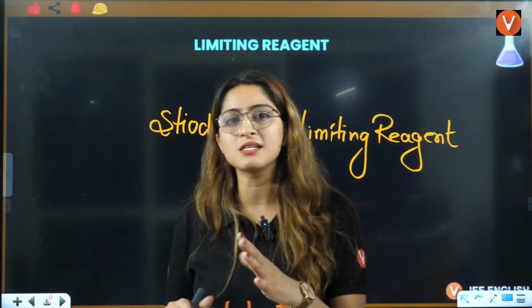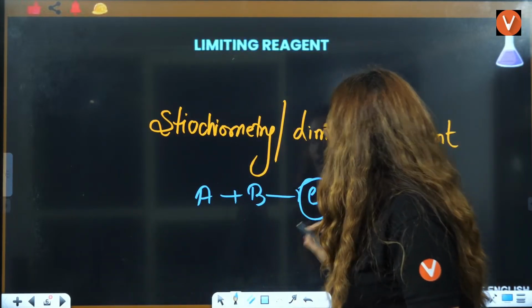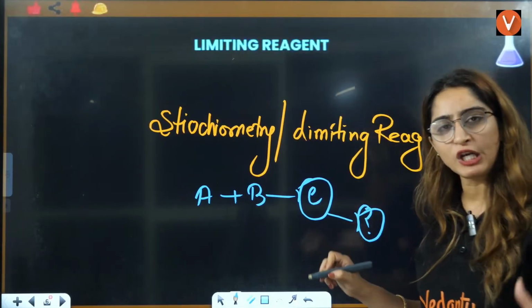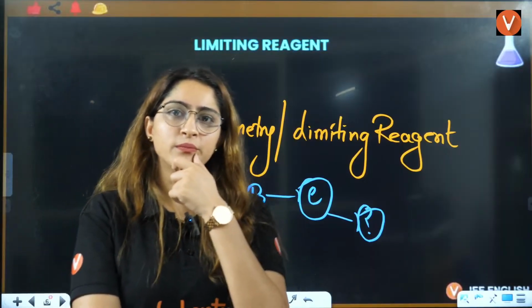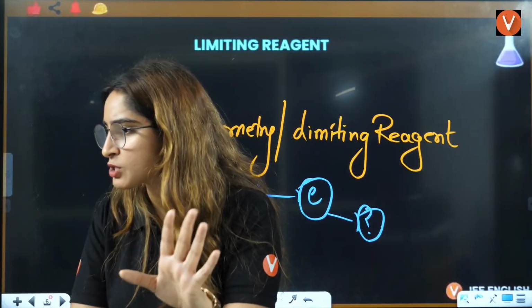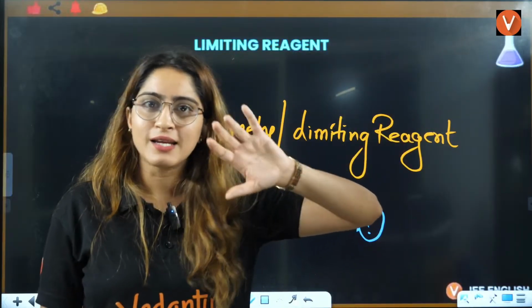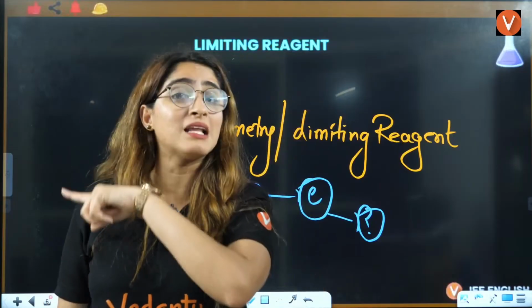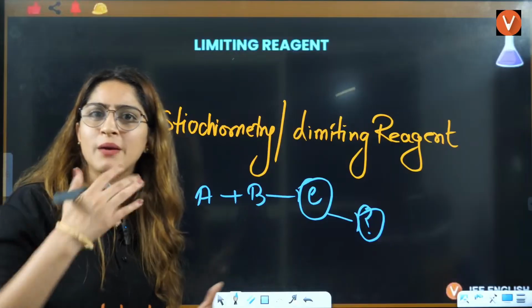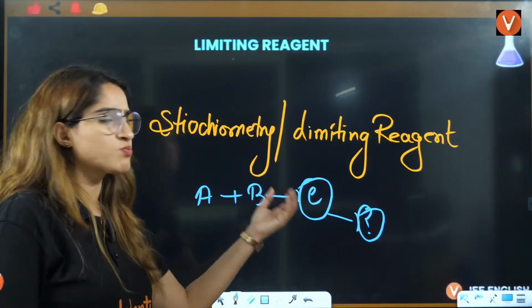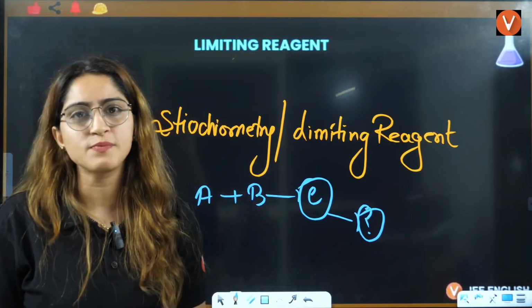But what if they are just telling you this is A, this is B, this is C, and they are asking you to find the mass, volume, moles, anything of the product. Ma'am, same thing we used to do in stoichiometry also, na? A reaction was given to us, right? In the last lecture we did stoichiometry. They gave you some chemical reaction and asked for the mass of this product, volume of this product and all these things. That was in mole concept stoichiometry.